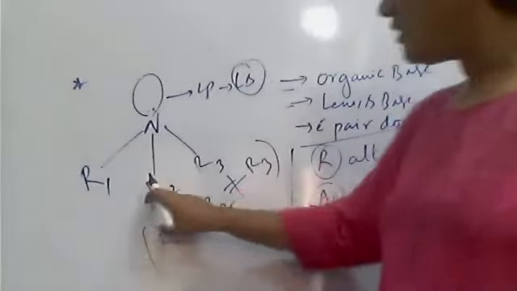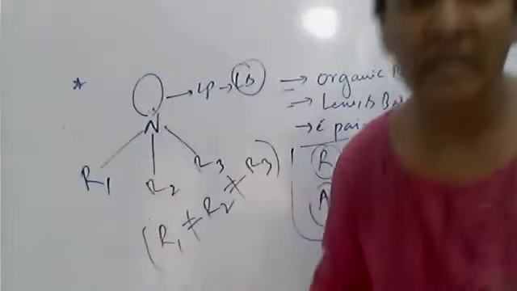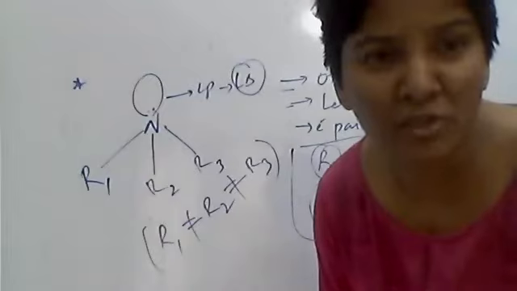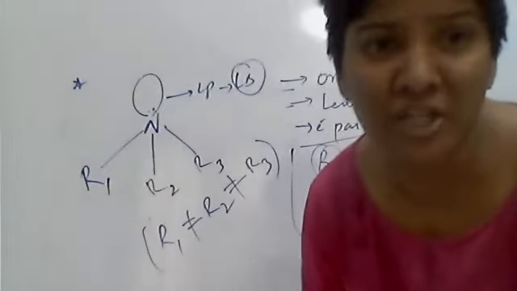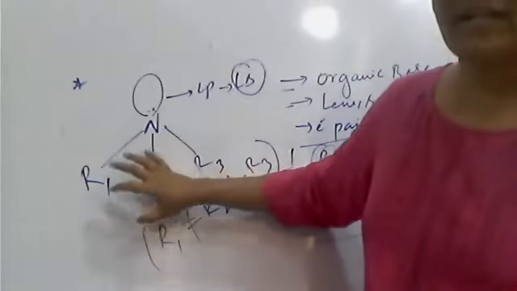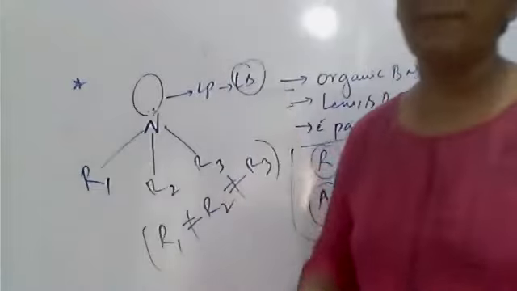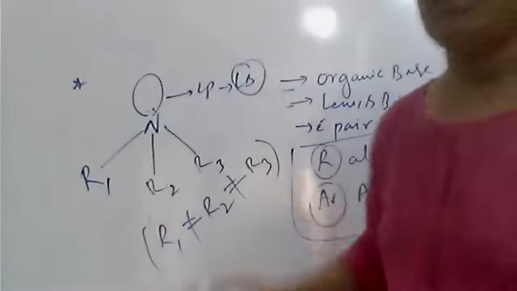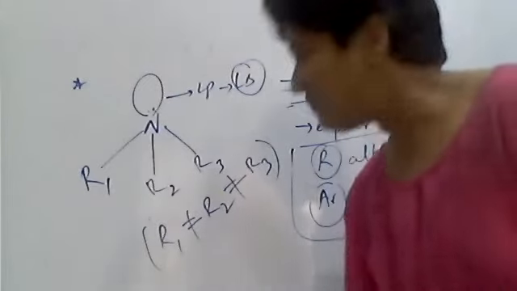If all the 3 groups are different, then this nitrogen is able to show optical isomerism, and it undergoes pyramidal inversion. It means the lone pair comes down and these groups go up. So the tertiary amine shows pyramidal inversion. You may be asked about this in amines.